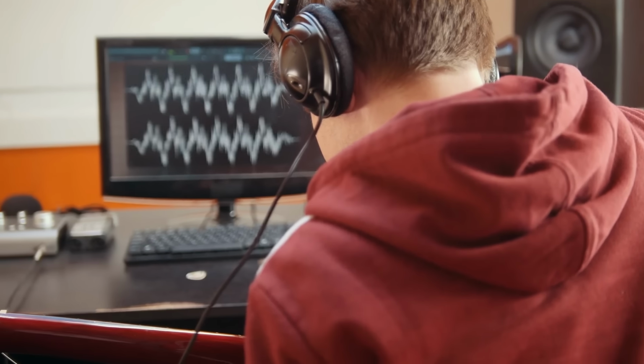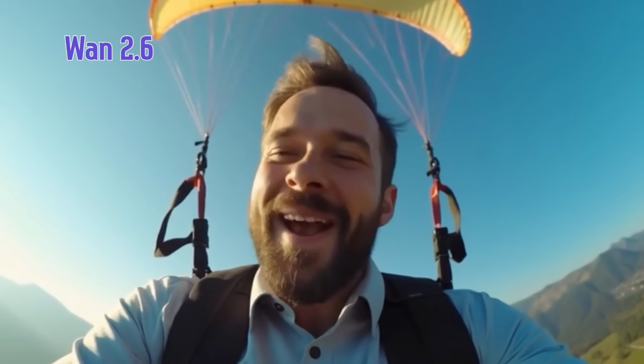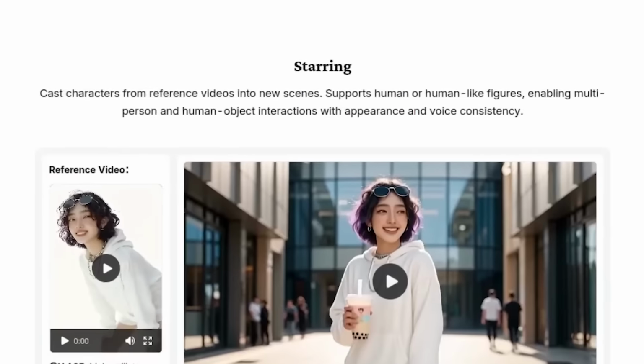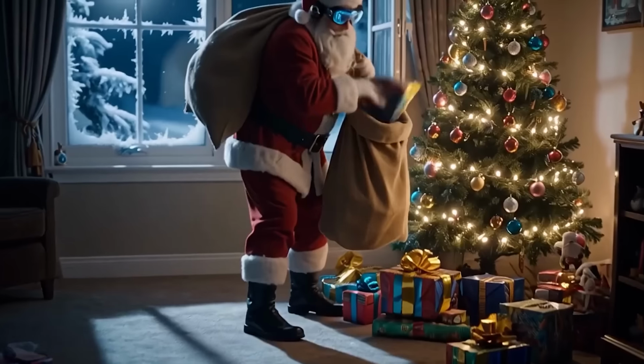No more recording audio separately and trying to line it up. The AI just does it. For talking head content, AI influencers, product demos, or educational videos, this is massive.